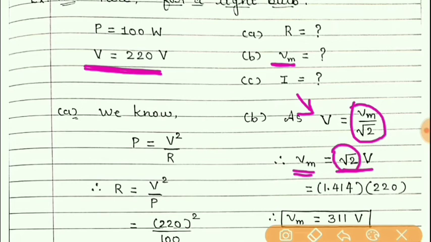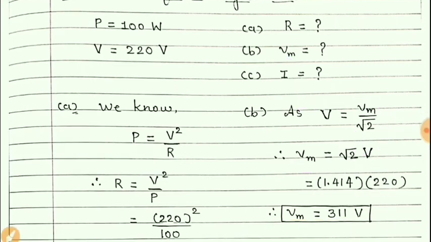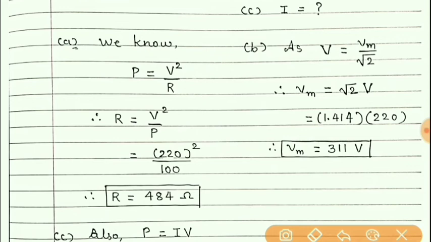So root 2 is 1.414 and V is 220. Calculating this, we will get the peak value or the maximum value of this AC supply voltage is 311 volt.